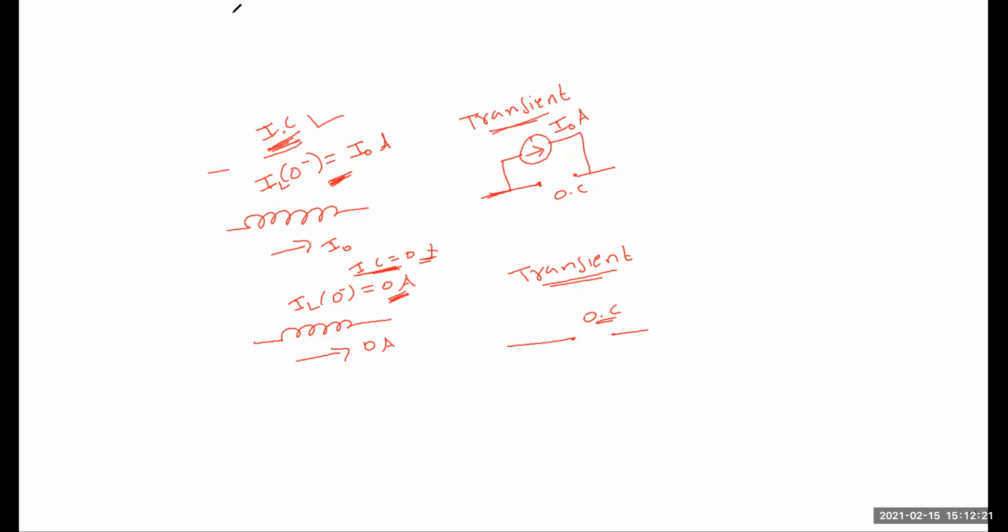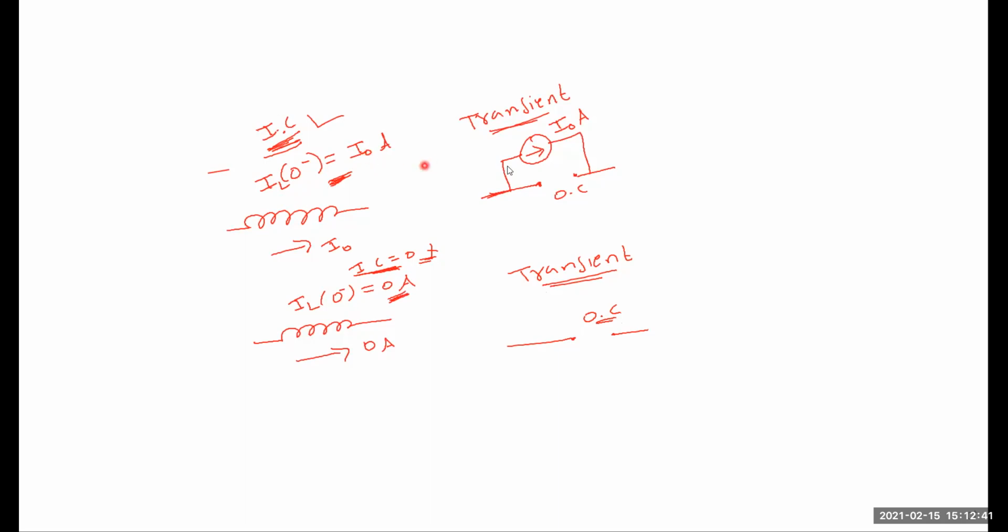But here it is different. Before the switching action, before the transient, some amount of current already exists across the inductor, that is called I naught.